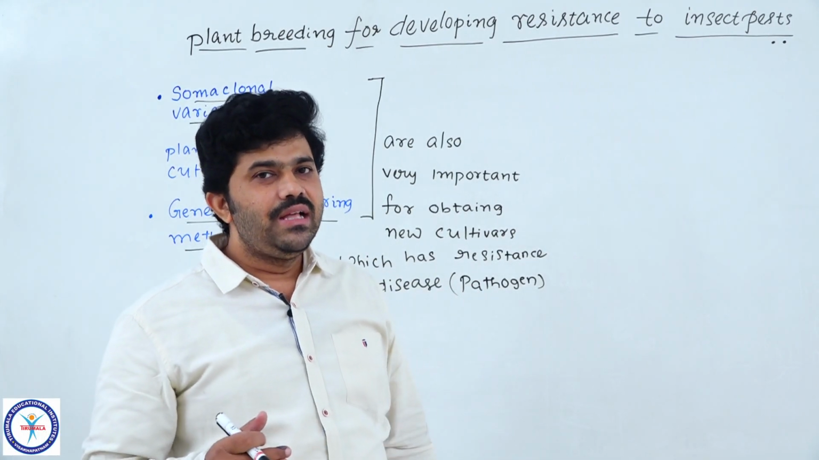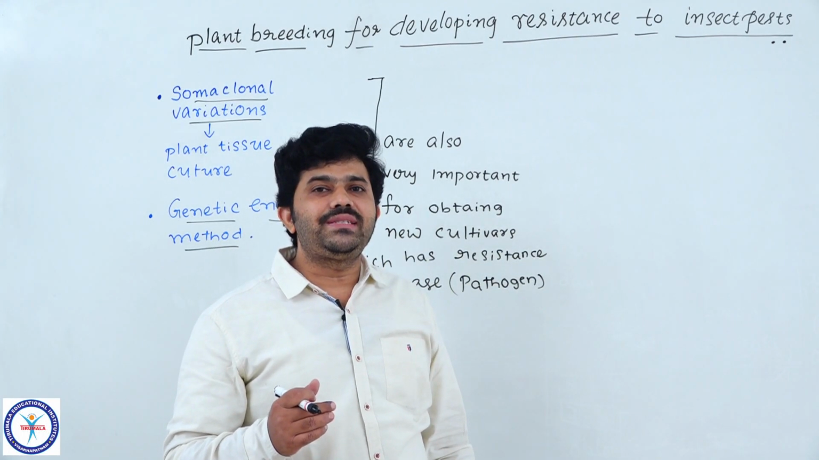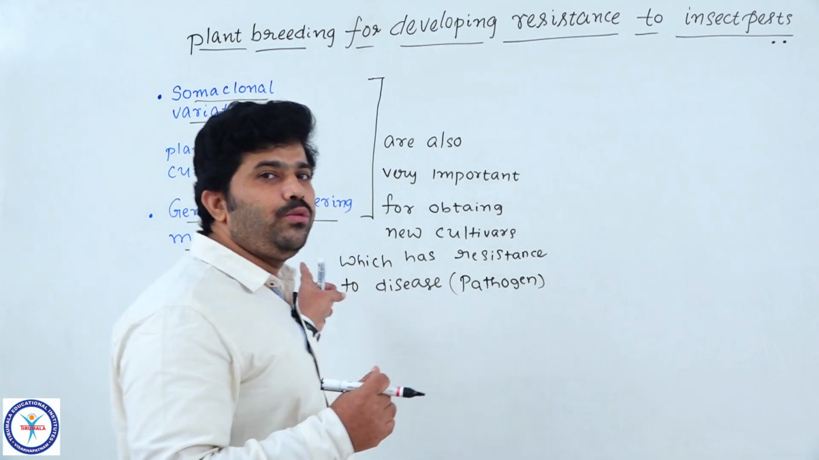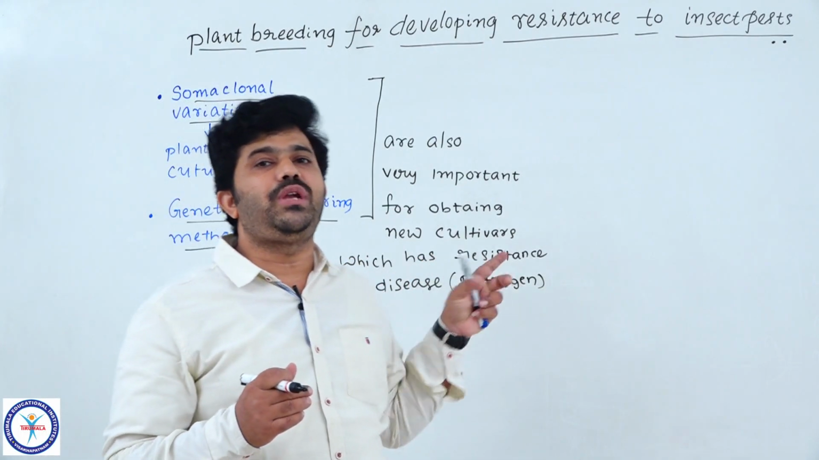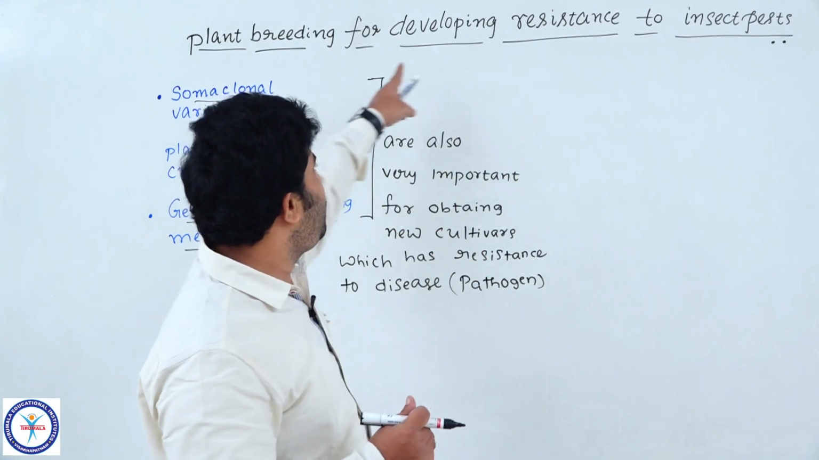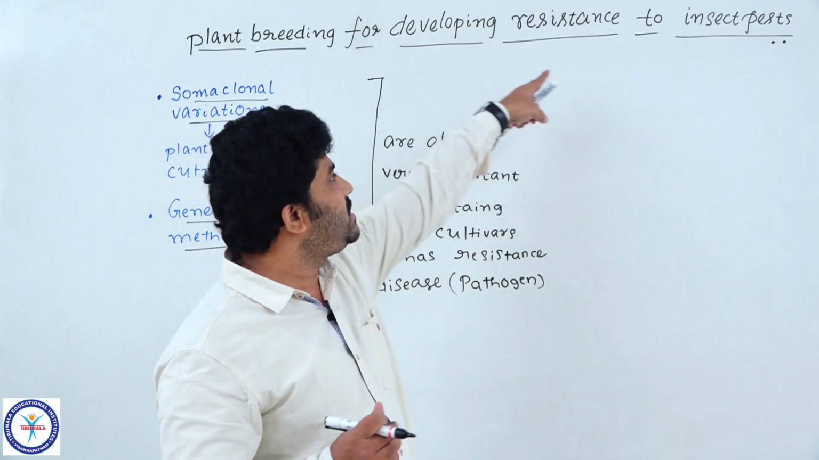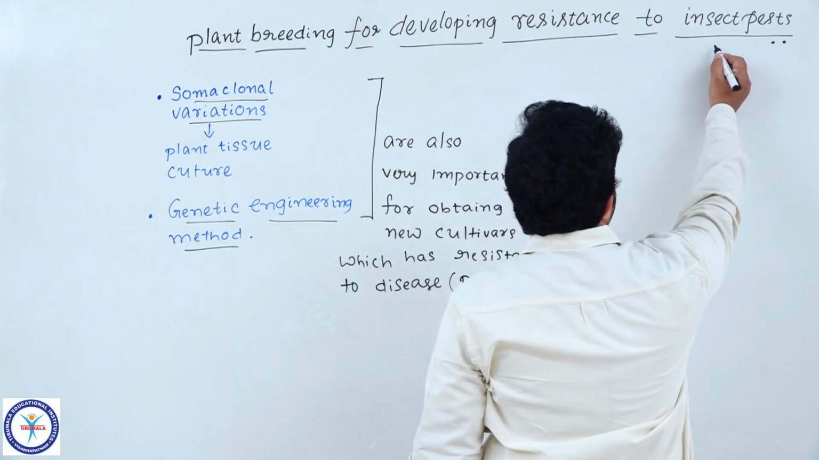Understood, students? So we have already discussed how we make new cultivars or varieties of plants by following plant breeding, whether it is conventional breeding or mutational breeding. Understood, students? Now we focus our concentration on plant breeding for developing resistance to insect pests. So here, insect pests are nothing but what?